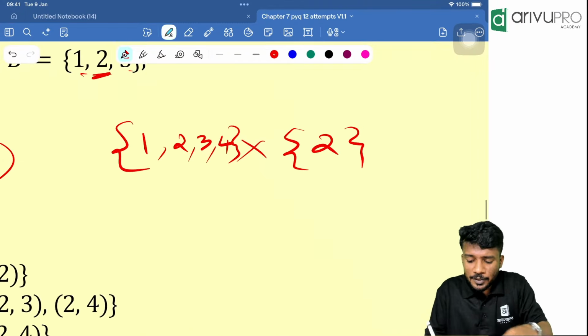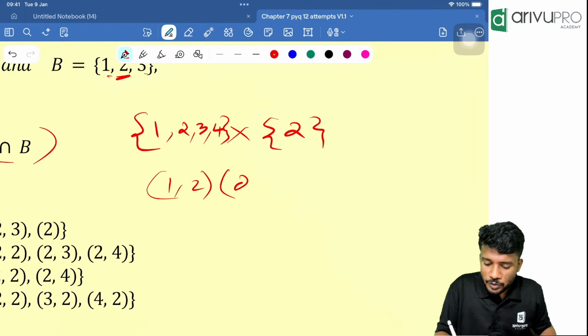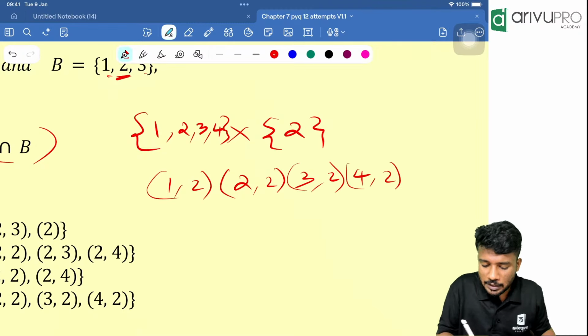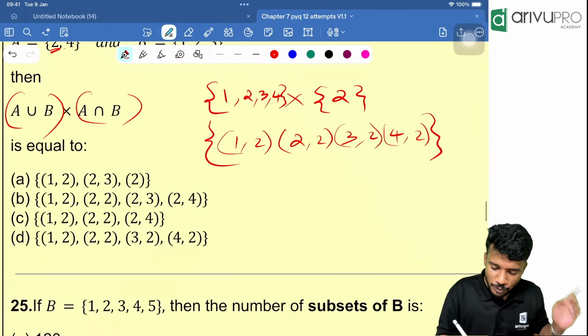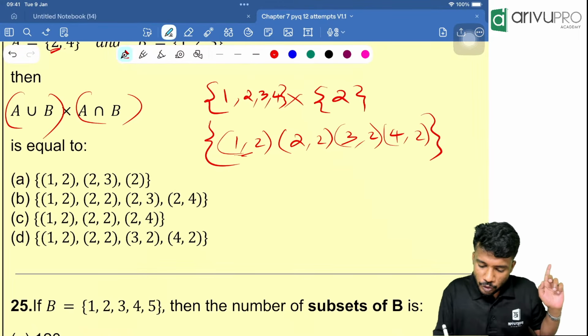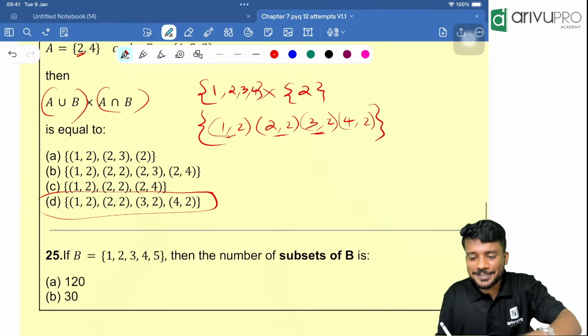Now people, take the Cartesian product of it. (1, 2), (2, 2), (3, 2), (4, 2). Then close the bracket. Now, which is the right answer? (1, 2), (2, 2), (3, 2), (4, 2). Option D is your answer.